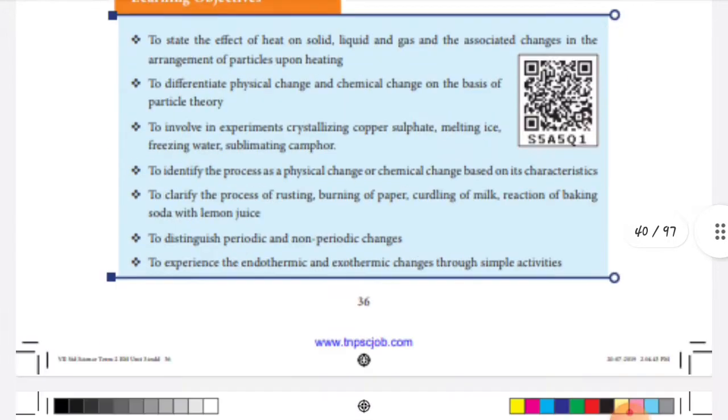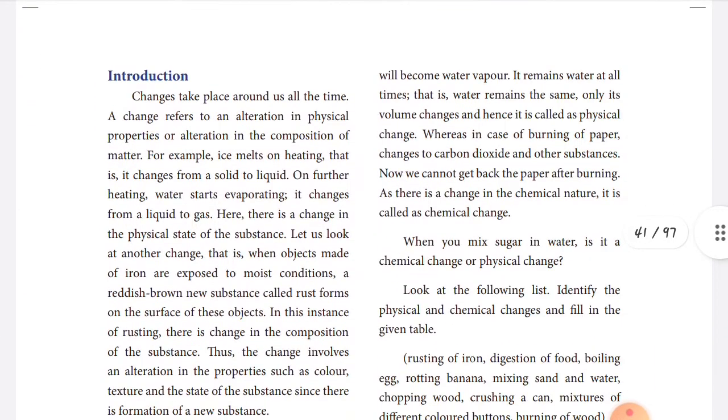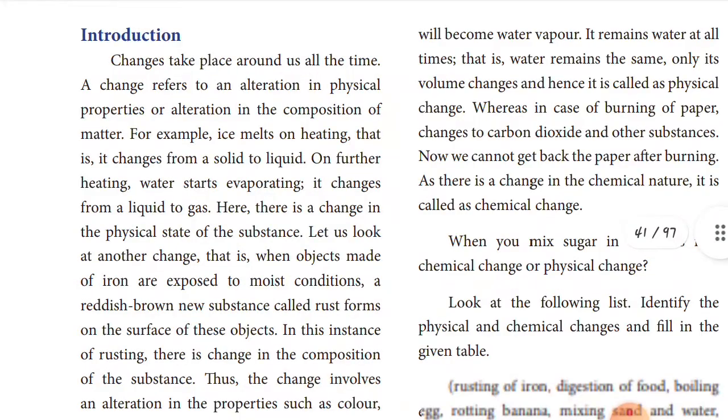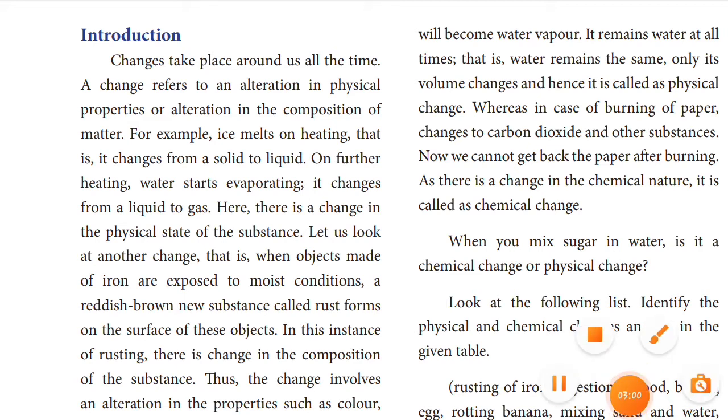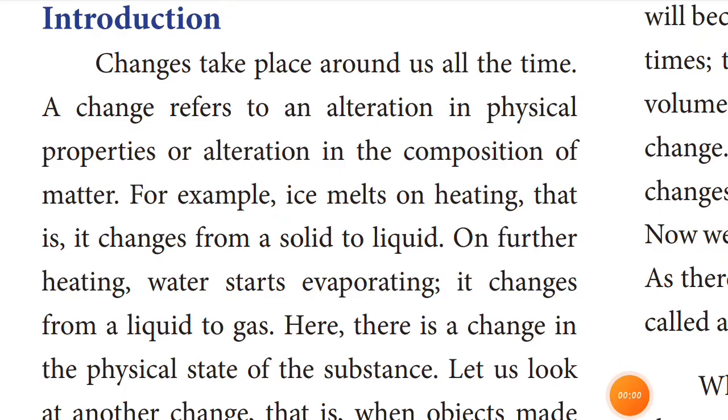Is this clear to you, children? Yes. Now let's see here. So you know, children, what is change? Changes take place in all states. Children, fine. You know changes take place around us all the time. Yes, many changes there, children.